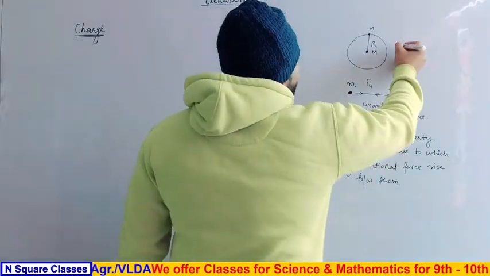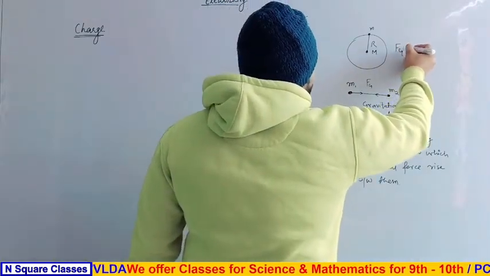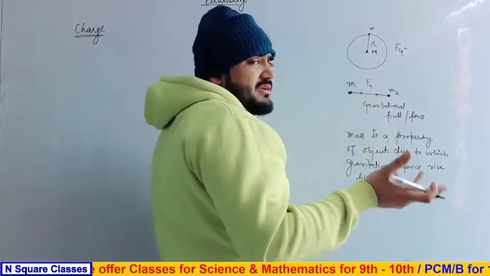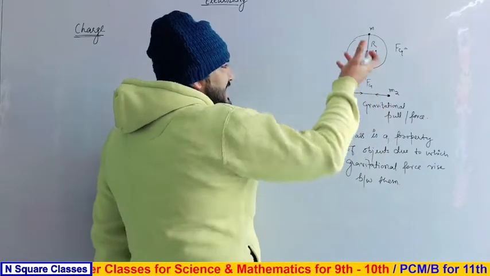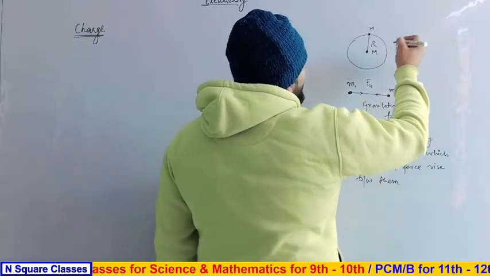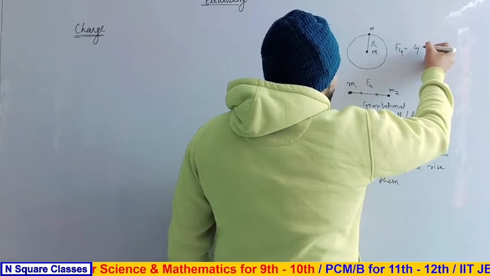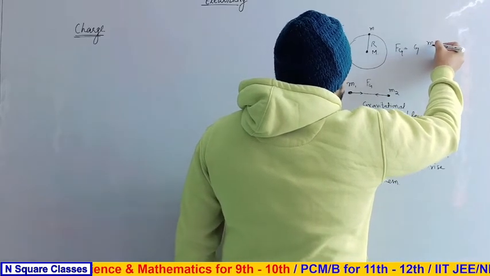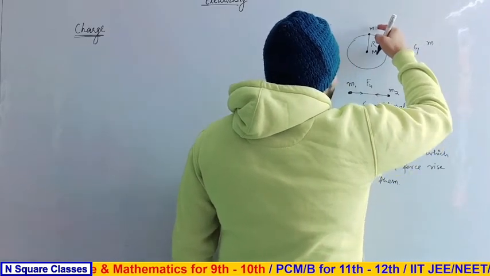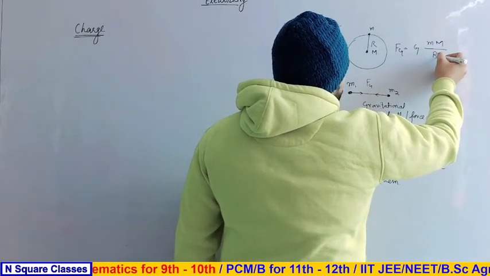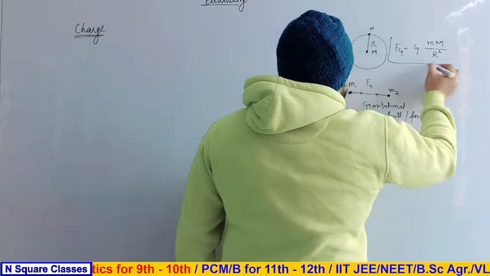Now, what is the gravitational pull? That is Fg equals to, between this small m, which is anybody, and this capital M, which is the mass of the earth, then the gravitational force between them is G into the small mass of the object and the capital mass of the earth, upon the square of the distance between them. Clear or not?